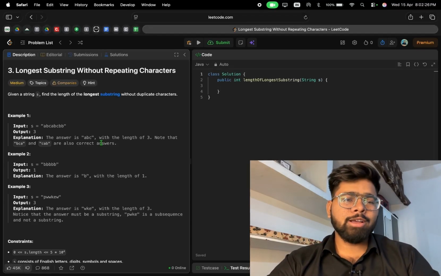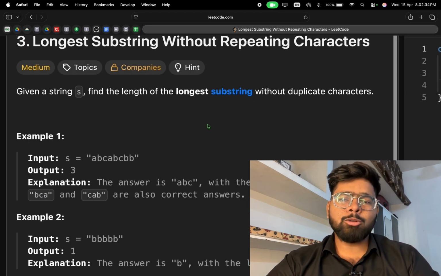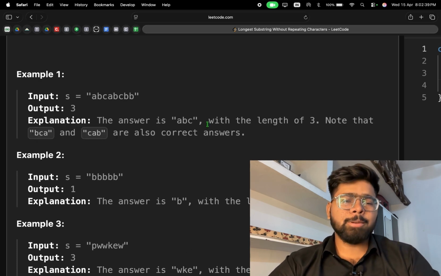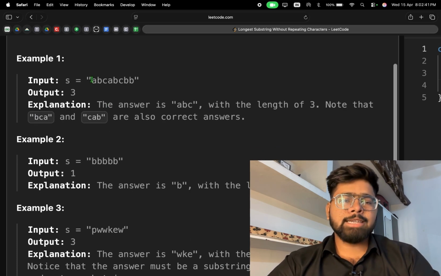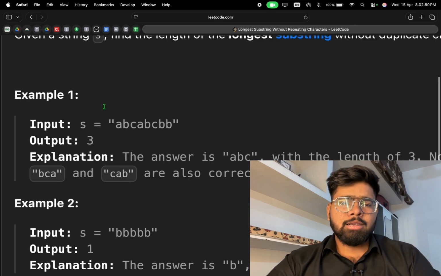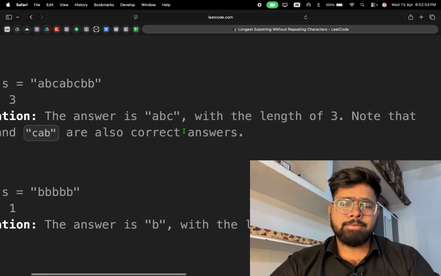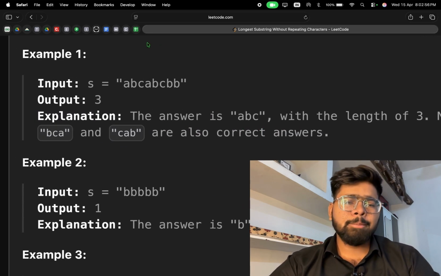Today's question is longest substring without repeating characters. Let's understand the question. Given a string s, find the length of the longest substring without duplicate characters. Let's understand with the help of example number 1. String s is given in which we have to return the maximum length of non-repeating characters. In example 1, we return 3 because the answer ABC with the length 3 is the answer. Note that BCA and CAB are also correct answers.